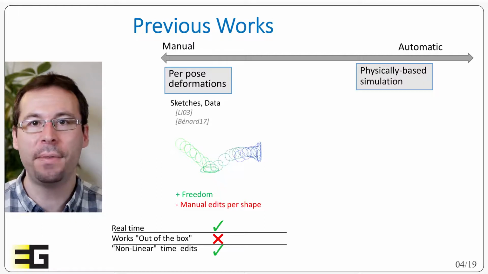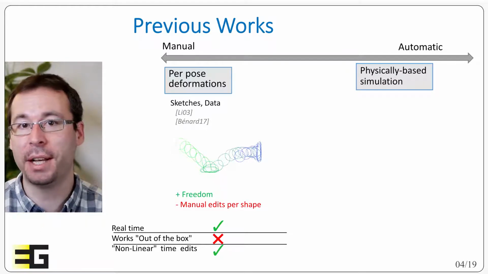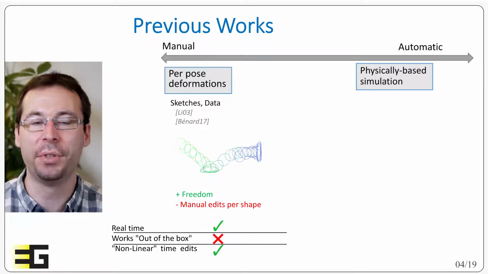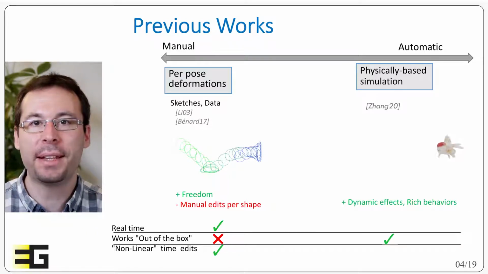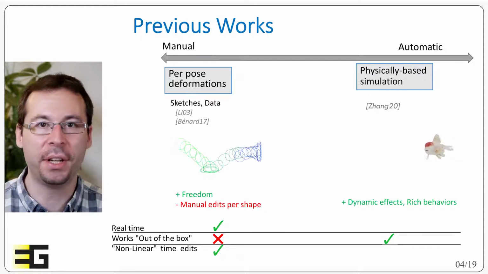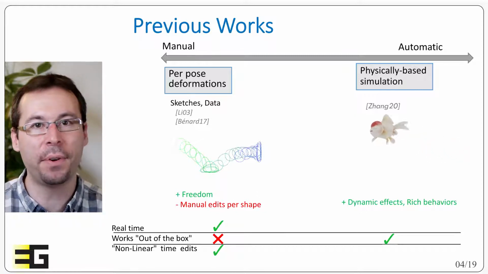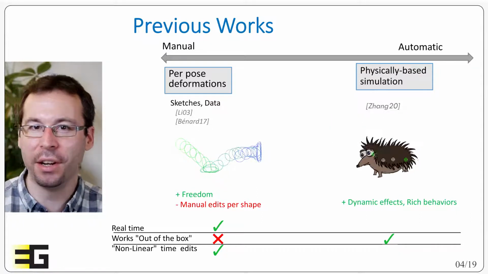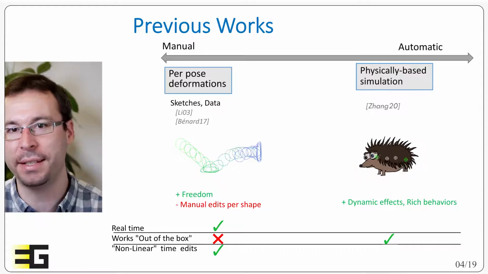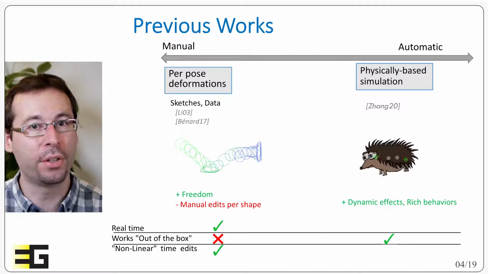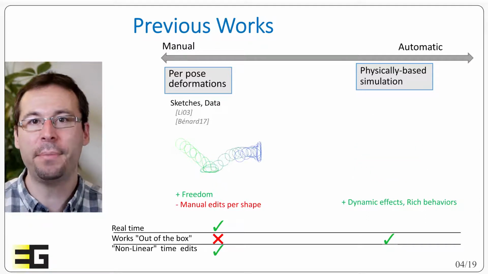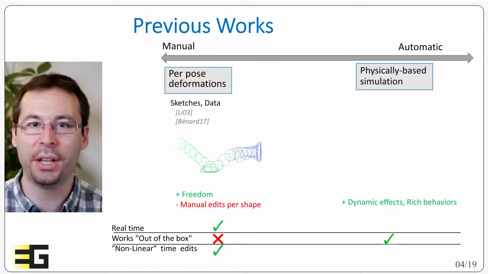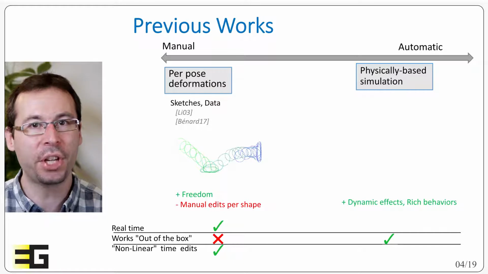They therefore cannot be applied out of the box on pre-existing skinned shapes with various skeletal structures. On the other side, there is the fully automatic approach that mostly relies on physics-based simulation, which has been extensively studied in the CG community. Physics-based animation has a lot of advantages. They naturally integrate the dynamic of the deformation, typically for flesh-like elements and details that can jiggle and oscillate when associated to elastic behavior, often called secondary action. Physics-based simulation requires, however, numerical approaches to solve the underlying differential equation guiding the motion, which can be costly.